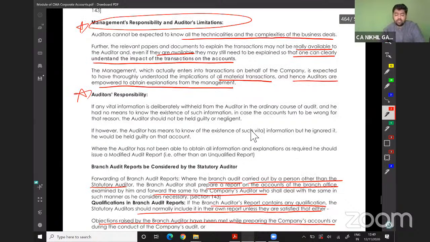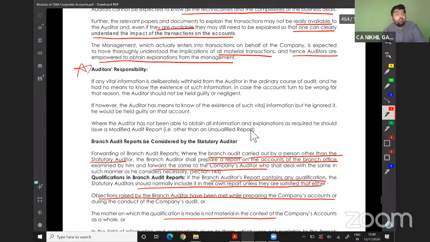Auditor's responsibility. If any vital information is deliberately withheld from the auditor in the ordinary course of audit, and he has no means to know the existence of such information, in case the accounts turn out to be wrong, for that reason the auditor should not be held responsible or negligent.